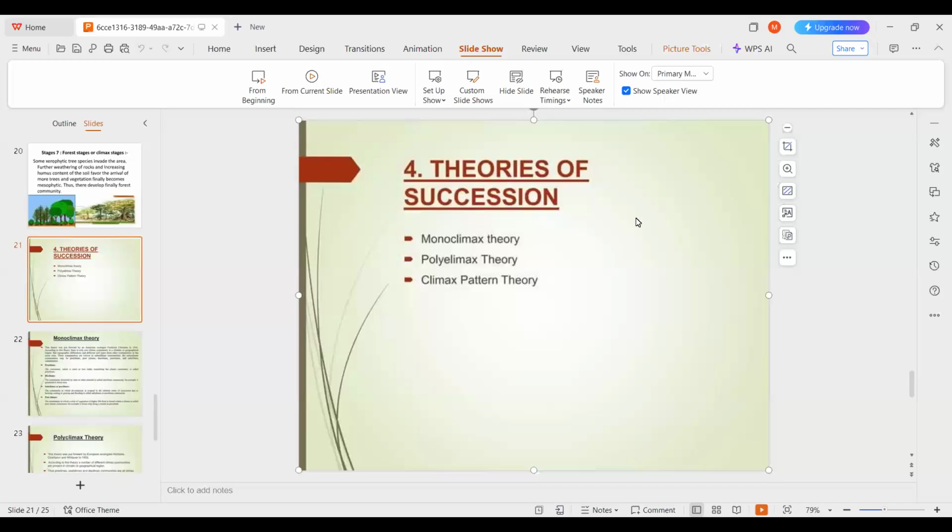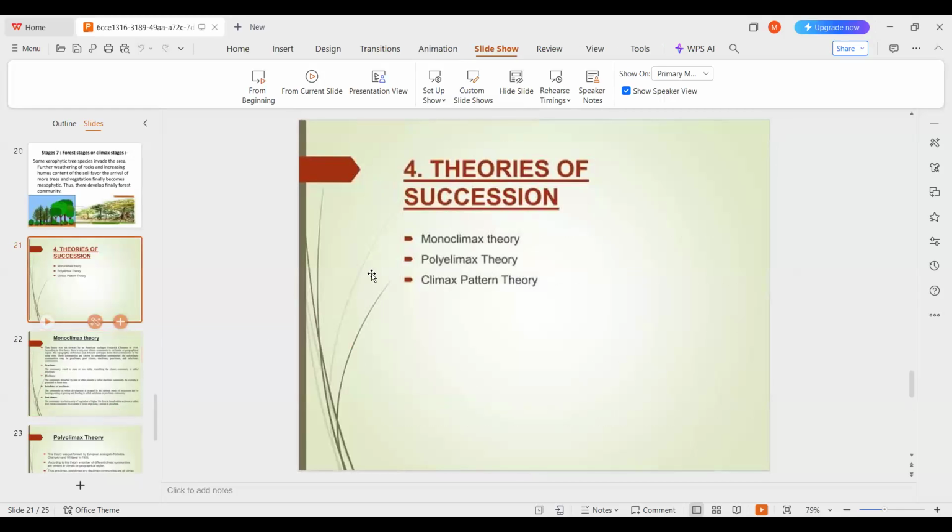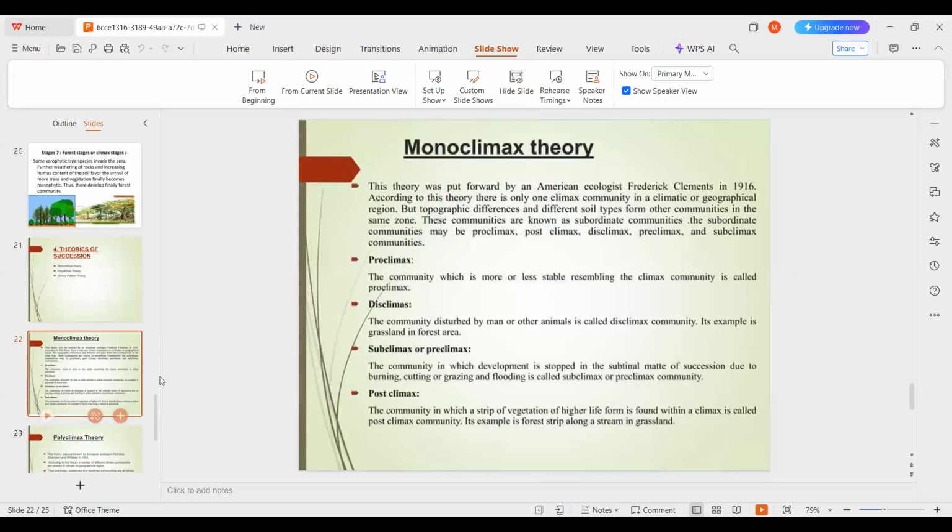Okay, next topic is theories of succession. Here mainly three theories are discussed for the formation of the climax community. The first one is the monoclimax theory, the second one is the polyclimax theory, and the third one is the climax pattern theory, to explain the formation of the climax community. First, this one is the monoclimax theory.